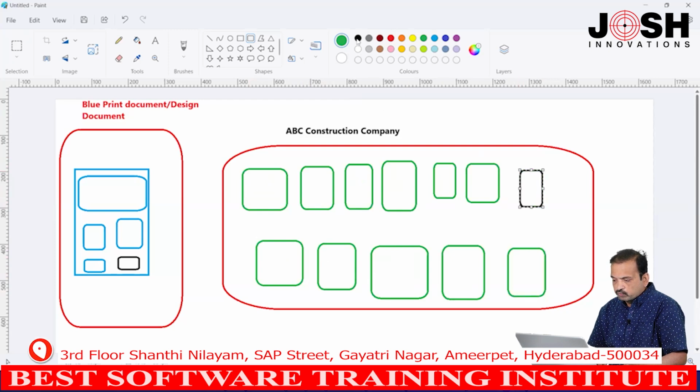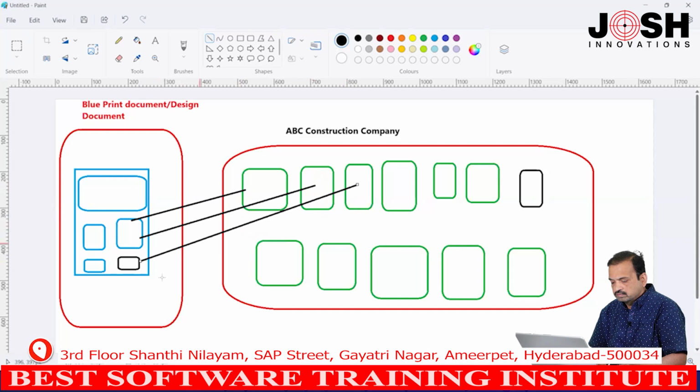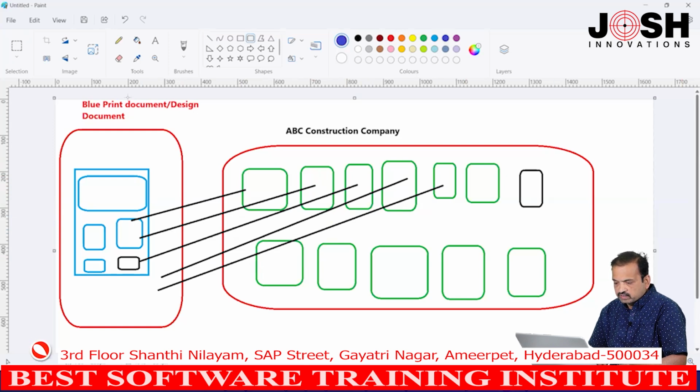So, based on one single design template or blueprint document, they will build villas. So, we understand what a class is. This blueprint document is called a class.